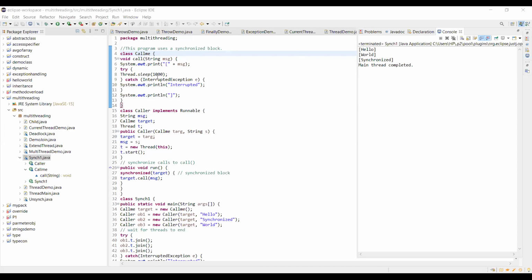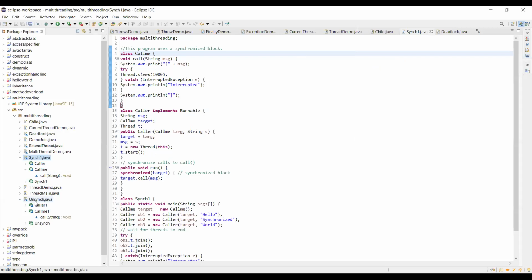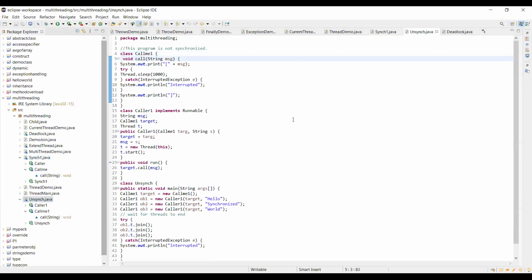If you want to execute the same concept without synchronized, now we'll see the without synchronized version. Means without that synchronized block, how it would be executed. So I will show the same program without that. Just to go through this program. Okay, now see this program. Here, if you observe, there is no synchronized block.